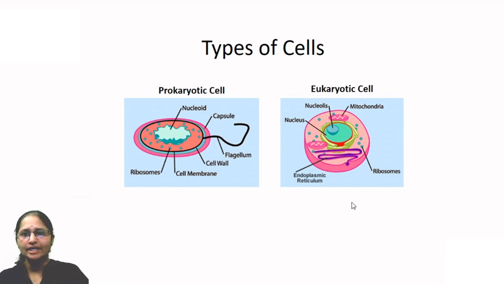Whereas in case of a eukaryotic cell, students, there are different cell organelles which we have seen. Such cell organelles are seen in the cytoplasm of a eukaryotic cell. A eukaryotic cell is of course larger in size than a prokaryotic cell. Then how come the cells are of these two types and how were they made?